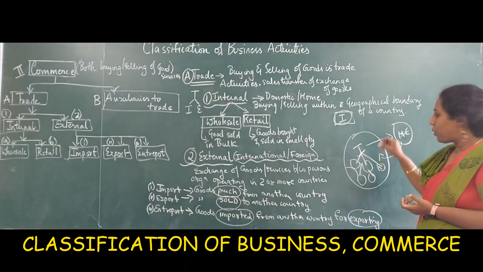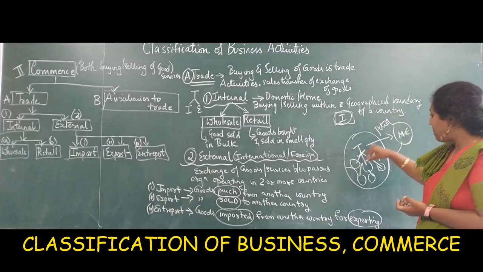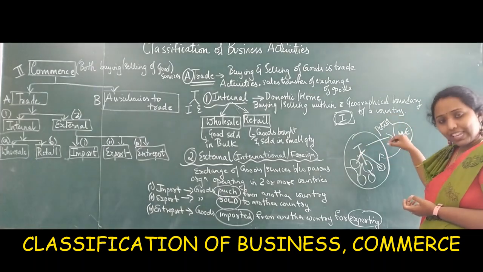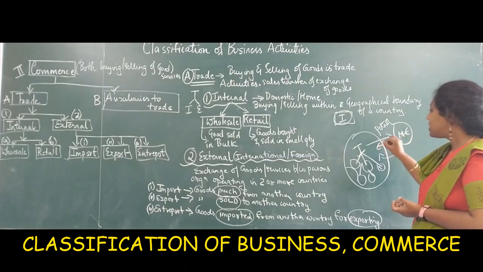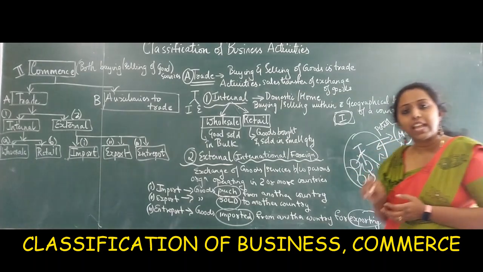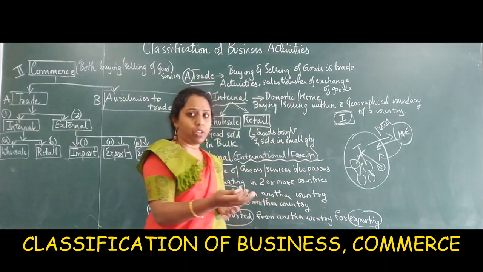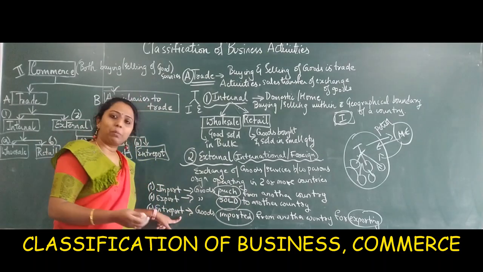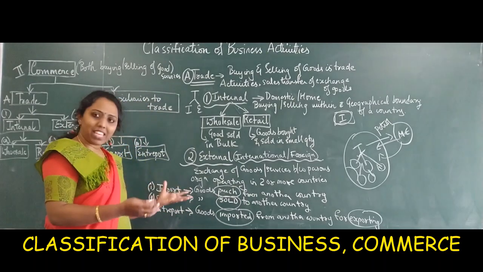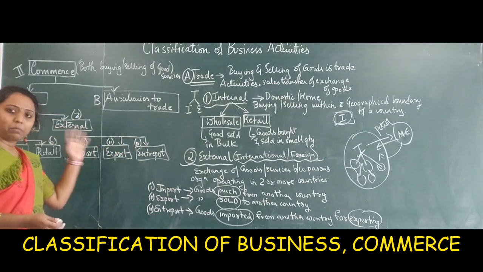You are importing petrol and crude oil from the Middle East, and you are sending it to different other states in your own country, or you are reselling it to different other countries. That is what is called entrepot trade. This is very simple, not complicated. With the help of this diagram, you can study.